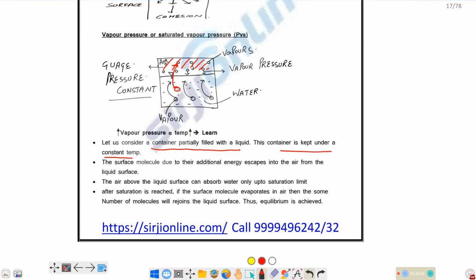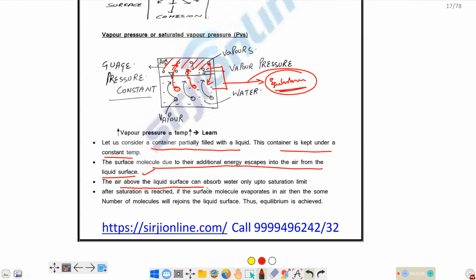So after that, what will happen? The liquid molecules try to jump here, and the same quantity of liquid molecules will jump back from air to liquid. This phase is known as equilibrium phase. In this phase, there will be no net liquid molecules jumping into the surrounding air. So the surface molecules, due to additional energy, escape from the liquid surface.